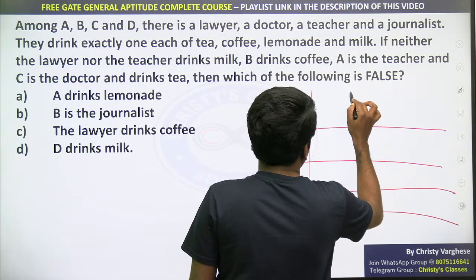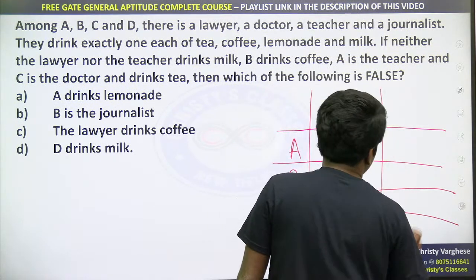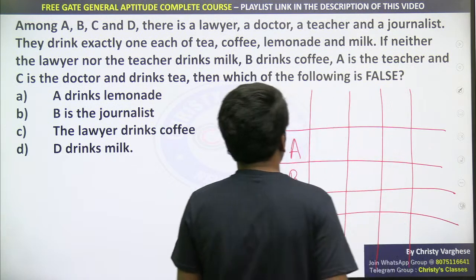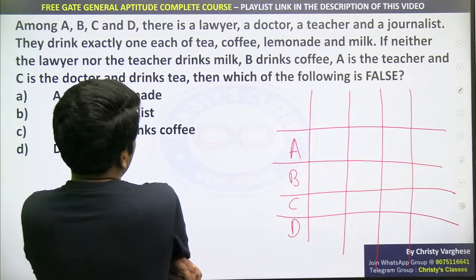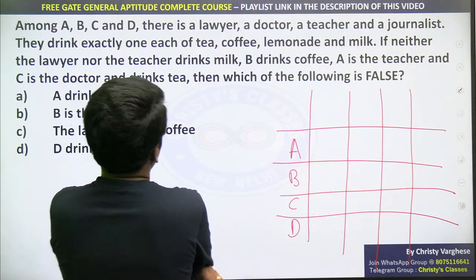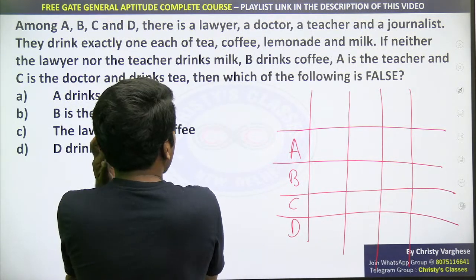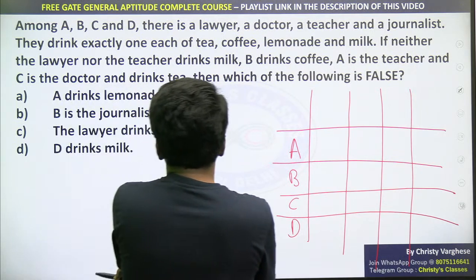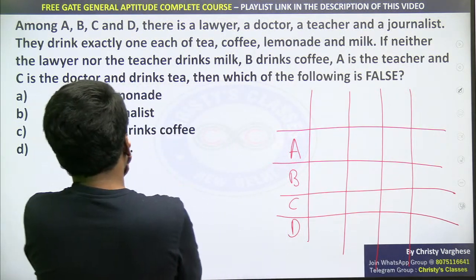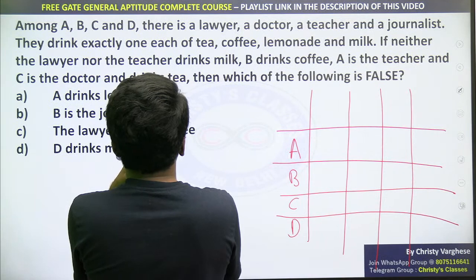Now we are going to play a game of Sudoku. That is a fun way of doing this question and learning this topic. So A, B, C, D are the 4 people. There are 4 professions they have, na? But before that, you should be careful.